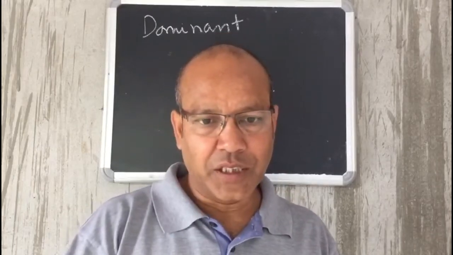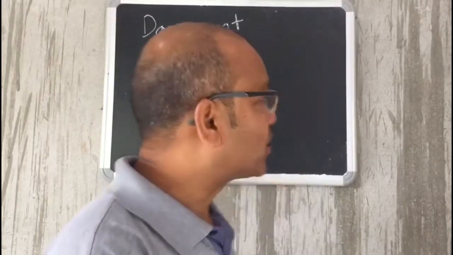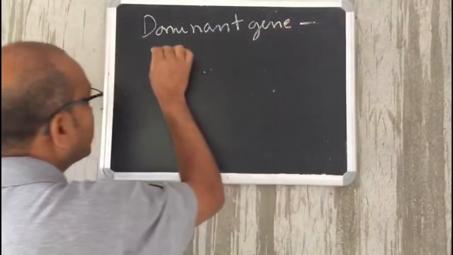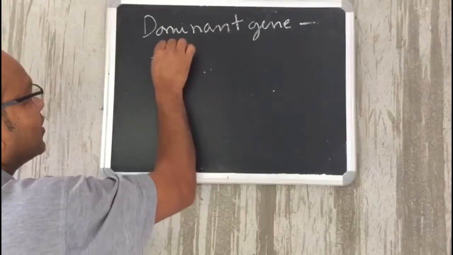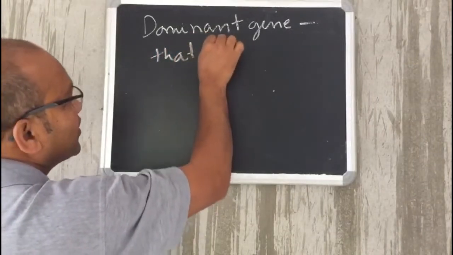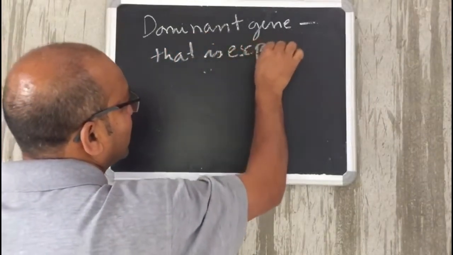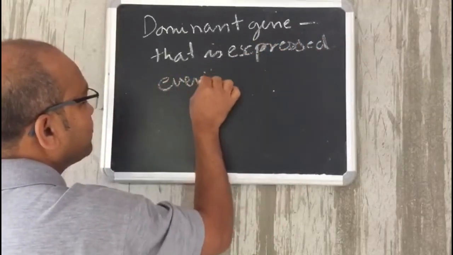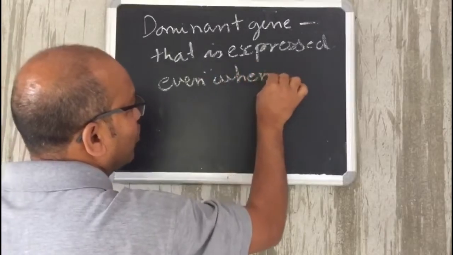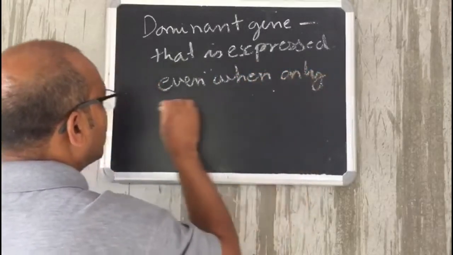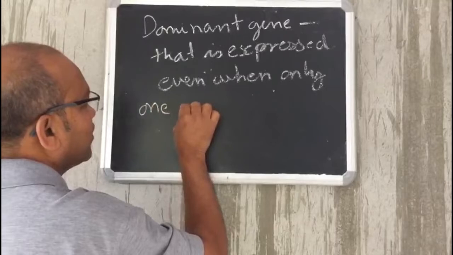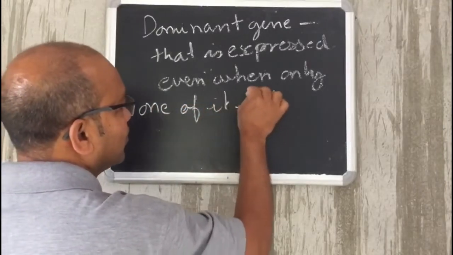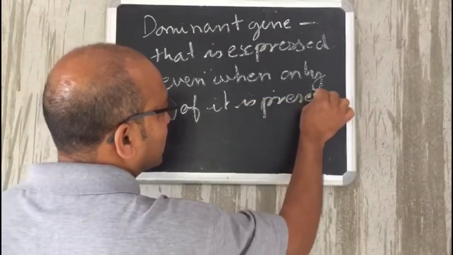So dominant gene is the gene that is expressed even when only one of it is present.